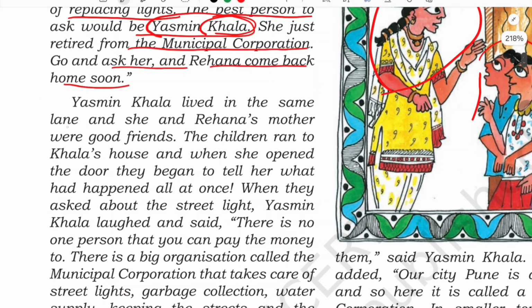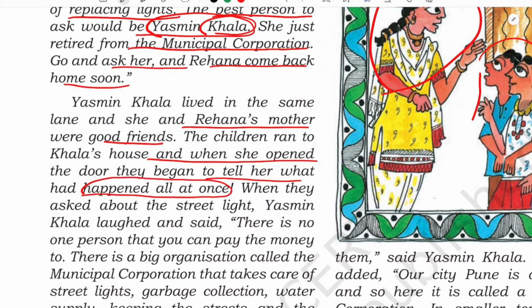Yasmin Khala lived in the same land, and she and Rihanna's mother were good friends. So the children entered Khala's house, and when she opened the door, they began to tell what happened all at once. All of them were a little frightened, isn't it? They were worried about whom they were going to pay. And when they asked about the street light, Yasmin Khala laughed and said, there is no person that you can pay the money to. The children were worried, isn't it?